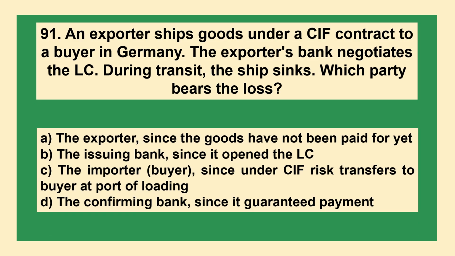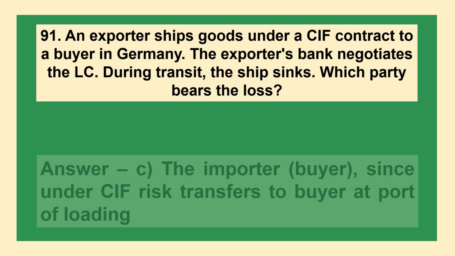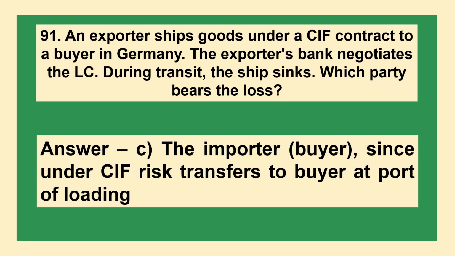An exporter ships goods under a CIF contract to a buyer in Germany. The exporter's bank negotiates the LC during transit and the ship sinks. Which party bears the loss? A. The exporter, since the goods have not been paid for yet. B. The issuing bank, since it opened the LC. C. The importer buyer, since under CIF risk transfers to buyer at port of loading. D. The confirming bank, since it guaranteed the payment. The answer is C, the importer buyer, since under CIF risk transfers to buyer at port of loading.